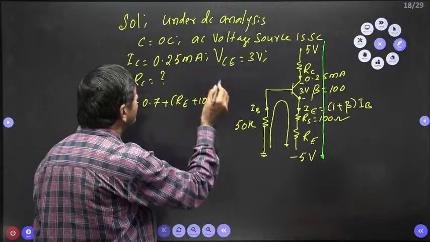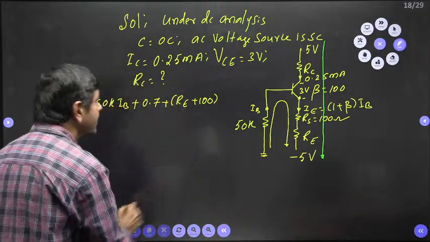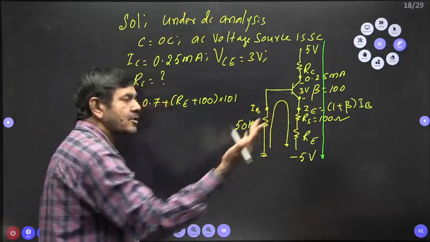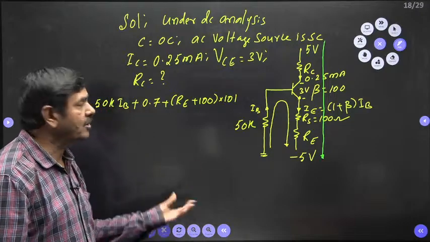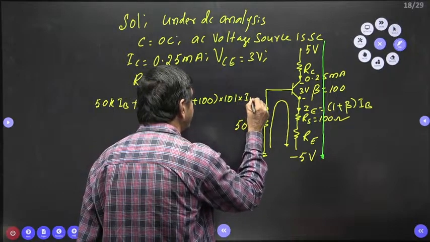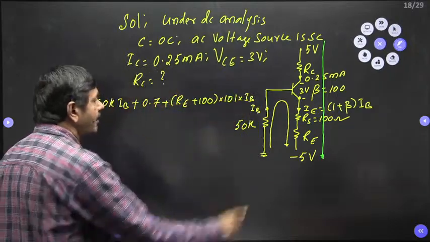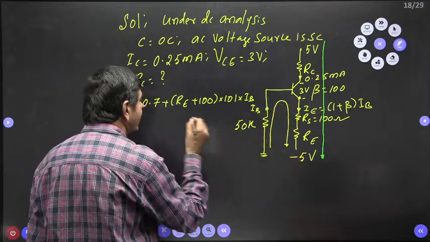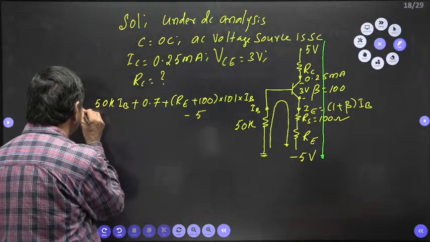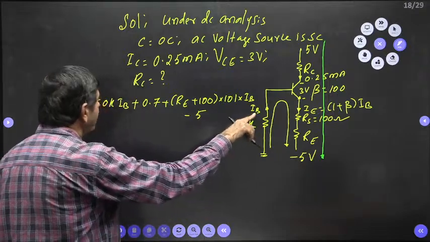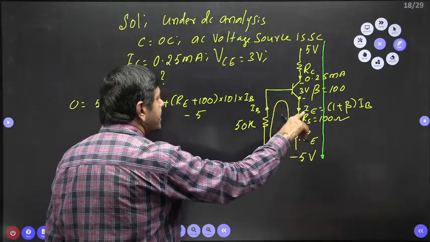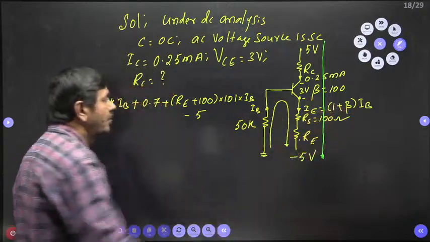Beta is given as 100, so 1 plus beta is 101, approximately 100 is also no problem. Into IB. And when you go down, we get minus 5 volts. What's my point? Catch my point. So 0 equals 50K into IB, plus 0.7, plus (100 plus RE) into 101 IB, minus 5.